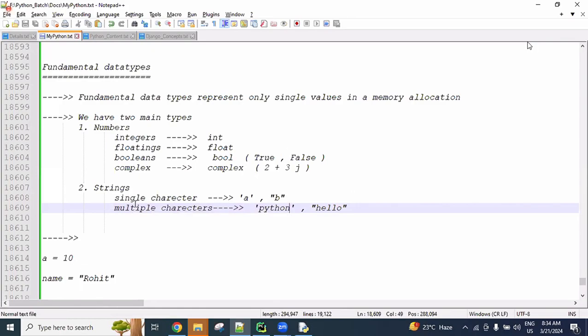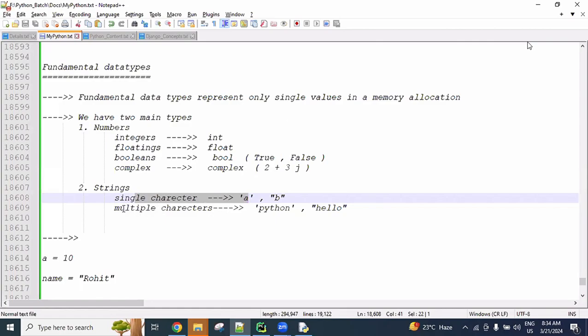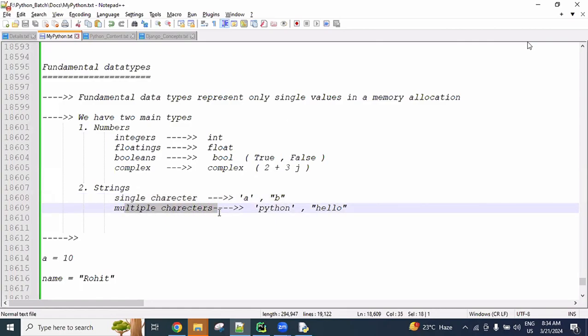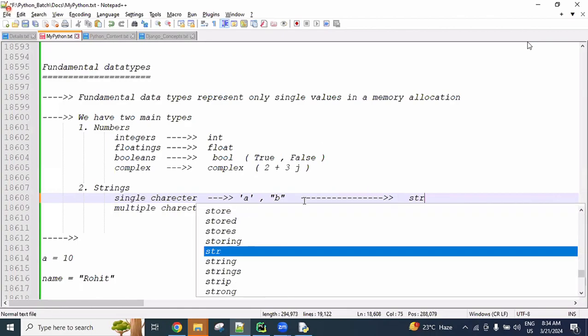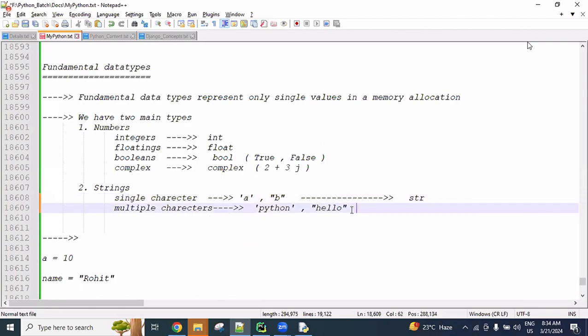In Java, a single character uses the char data type, and multiple characters use the string data type. But in Python, a single character or a group of characters are all considered a string only. Strings are represented by using str. The string data type is str.